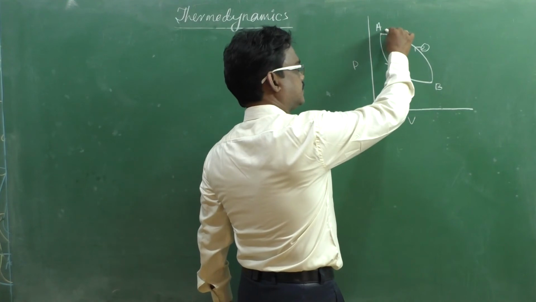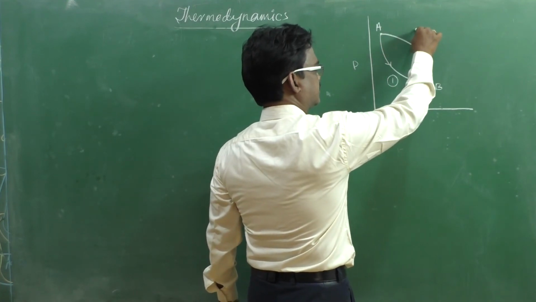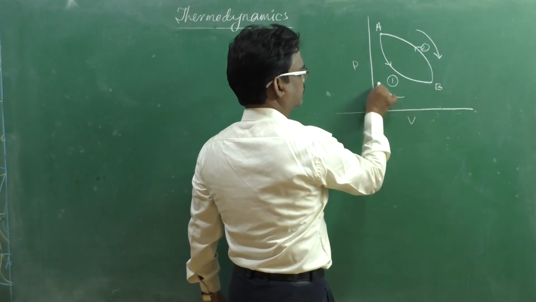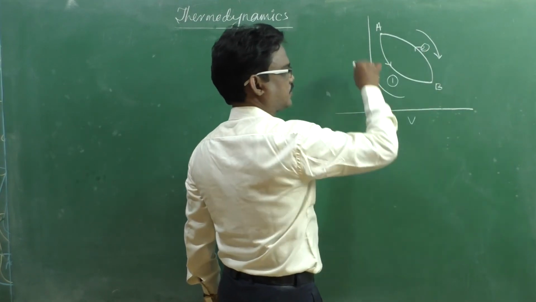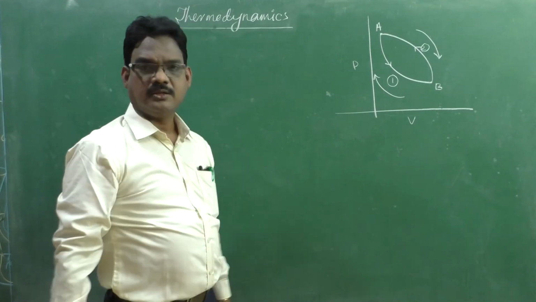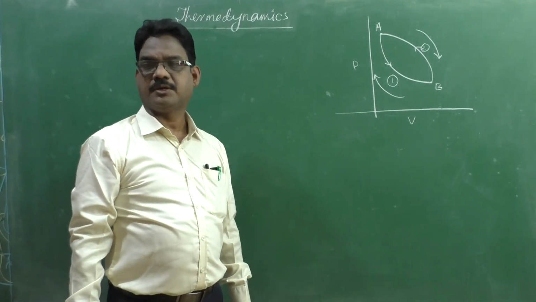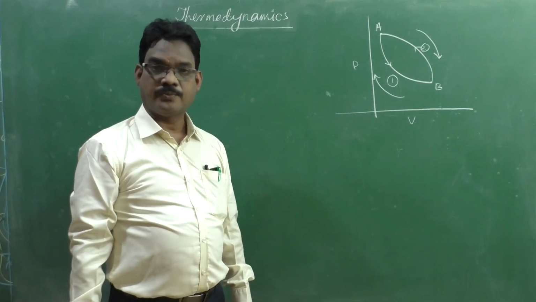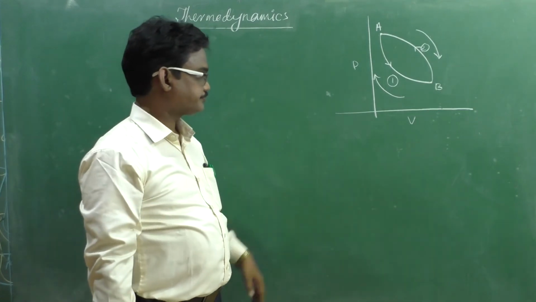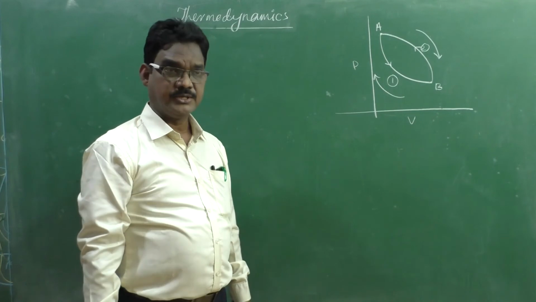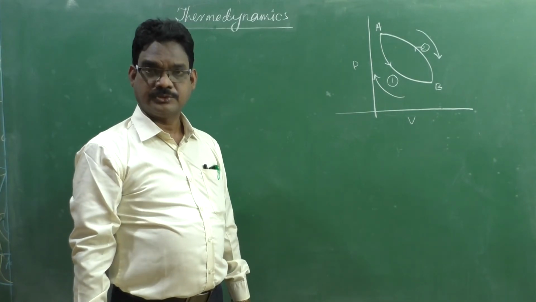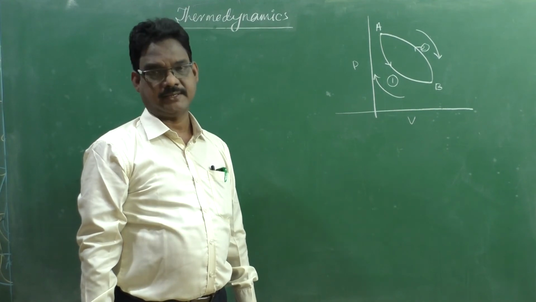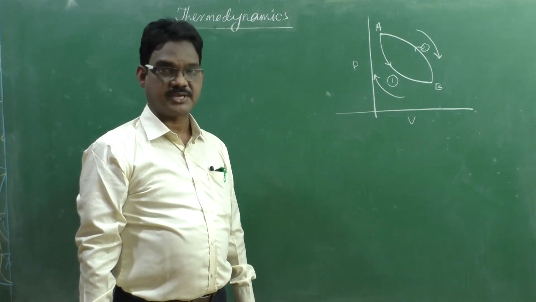If we do the process in the clockwise direction, then also when the initial conditions are restored, we can say it is a reversible cycle.